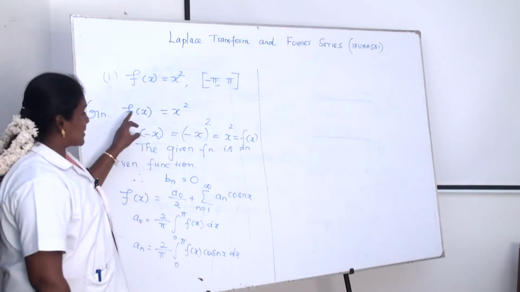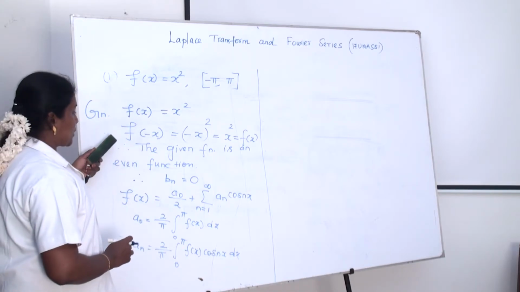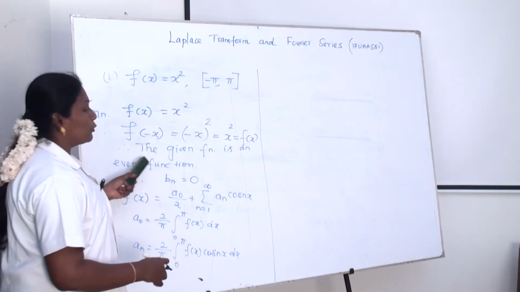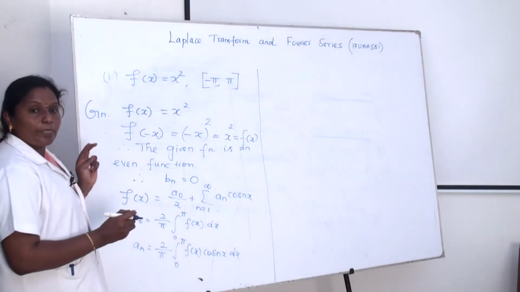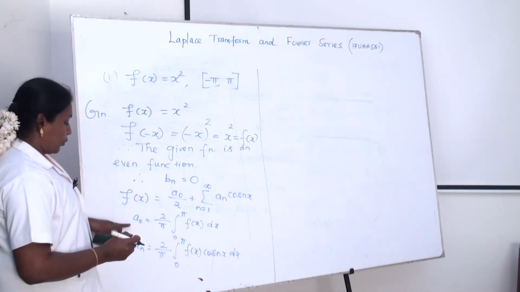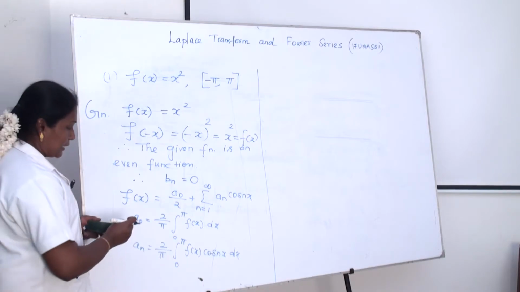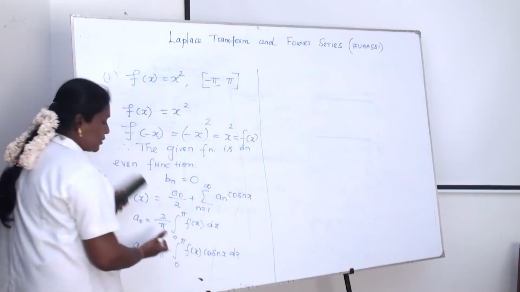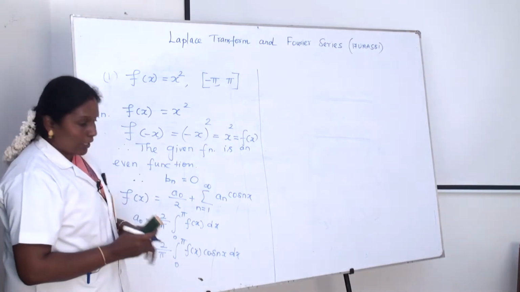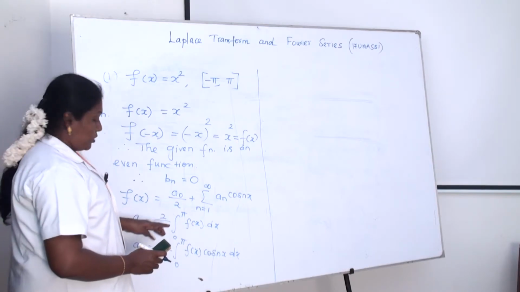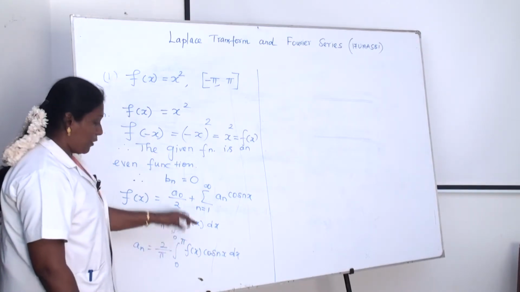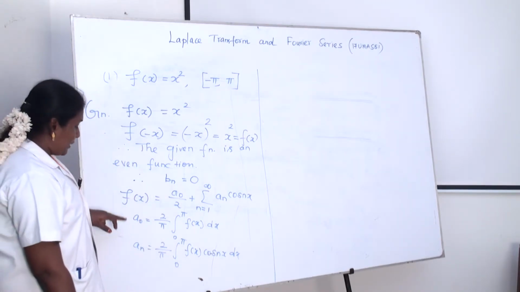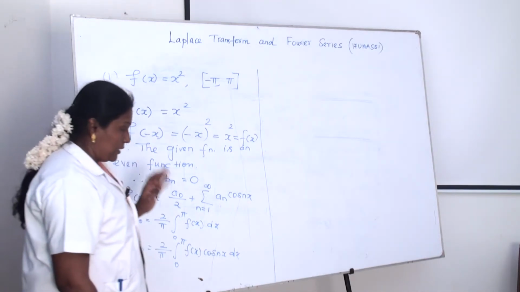Here f(x) = x squared is given. First we check f(minus x), which also equals f(x). Therefore the given function is an even function, so Bn equals 0. We have to find only A naught and An. Here the limit is also changed: if it is an even function, minus pi to pi is reduced to 0 to pi, and we multiply by 2. A naught equals 2 by pi integral 0 to pi f(x) dx. This is the even function formula. Our aim is to find the values of A naught and An.